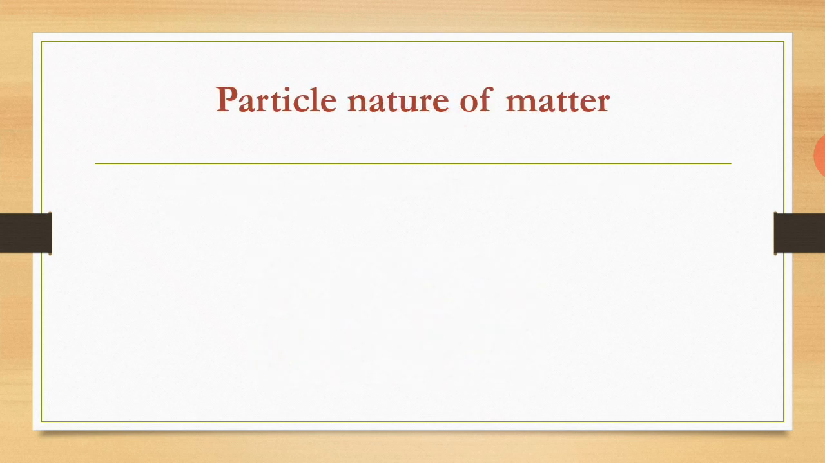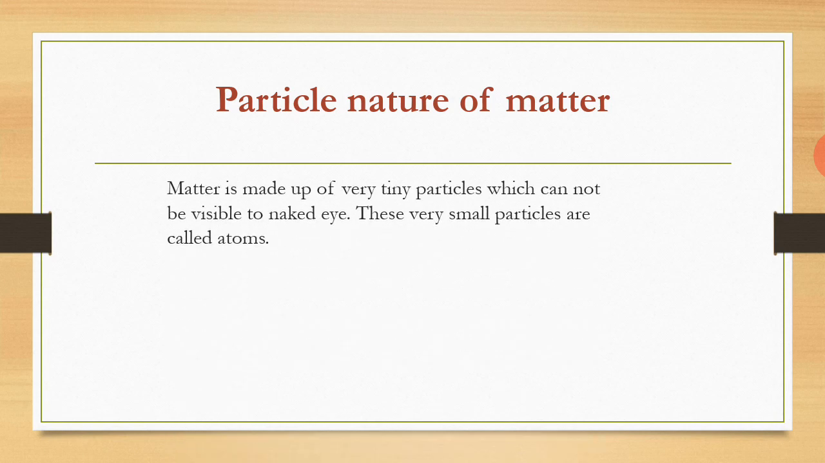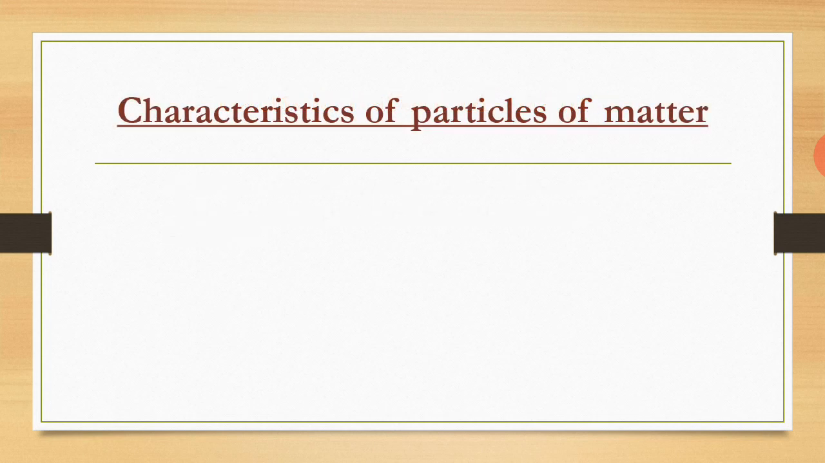Now, the particle nature of matter, from which matter is made up. Matter is made up of very small particles which cannot be seen with the naked eye, and these very small particles are called atoms. Now let us discuss the characteristics of the particles of matter. There are four characteristics. First, the size of the particles of matter is very small. They are not visible to the naked eye.